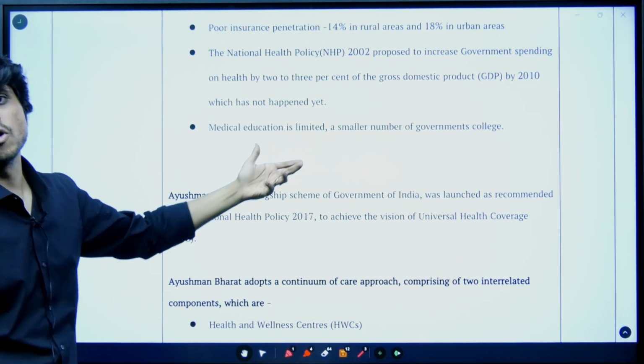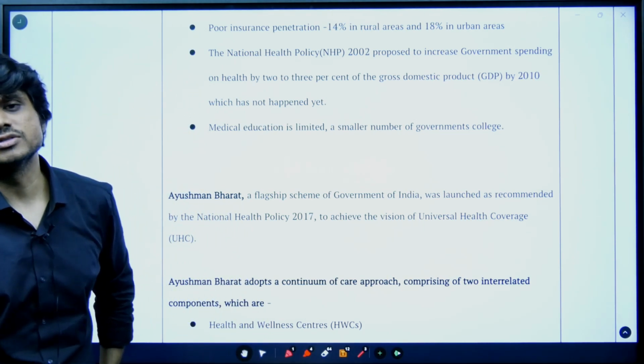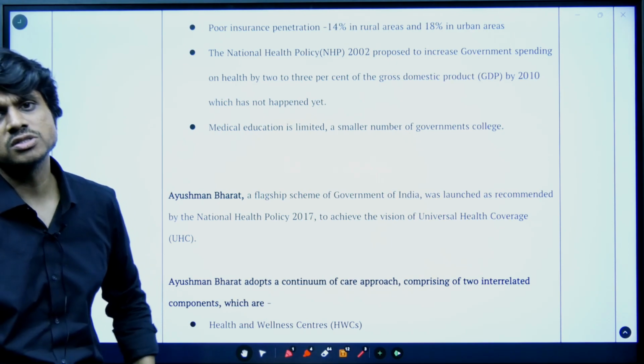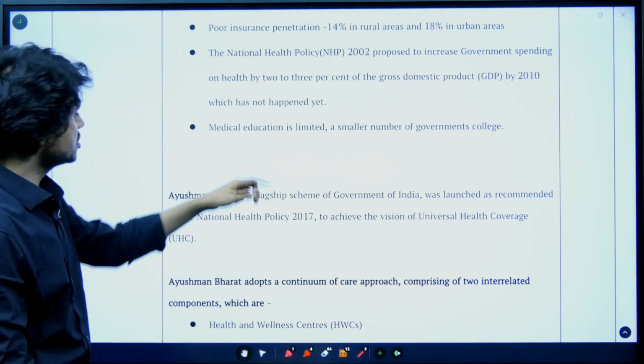Medical education related problems are also there. You might have seen the people who are studying for the MBBS. Okay, the number of seats is very less, right? Because fewer hospitals are available, and these hospitals are also facing regional disparities. Okay, so there is also one more problem.